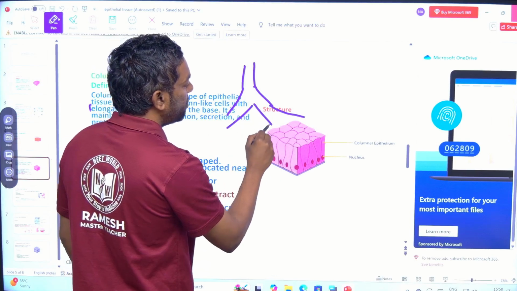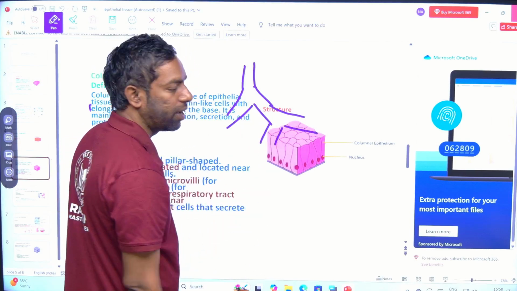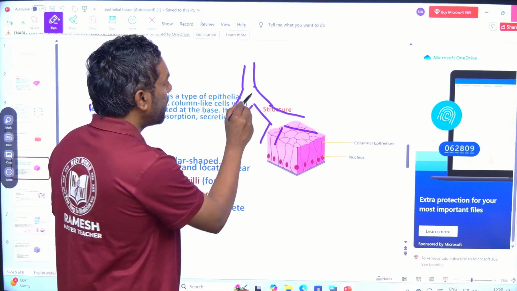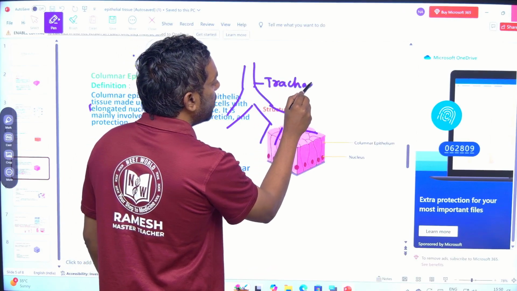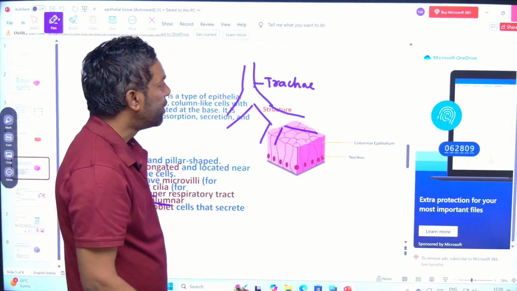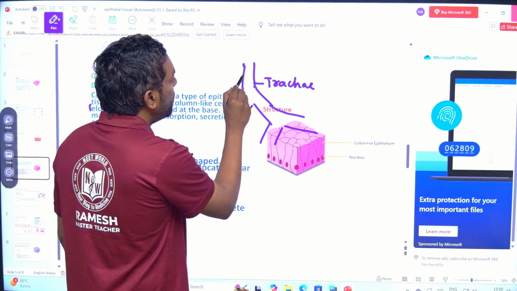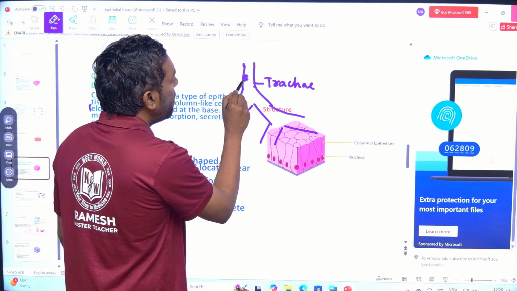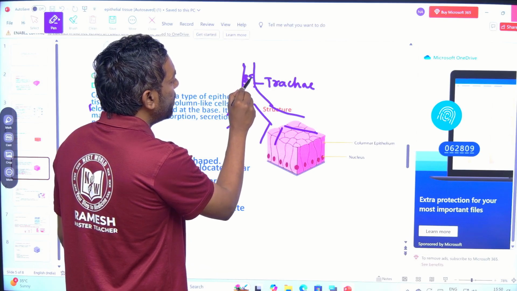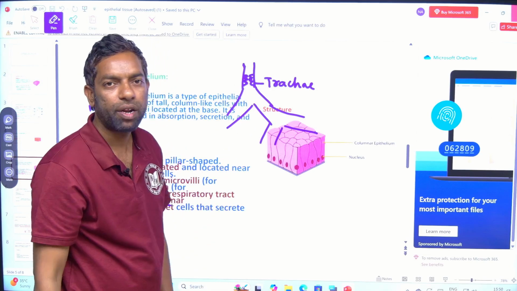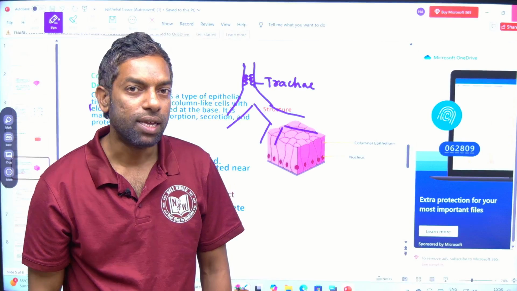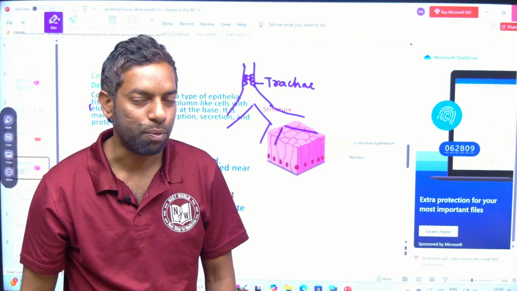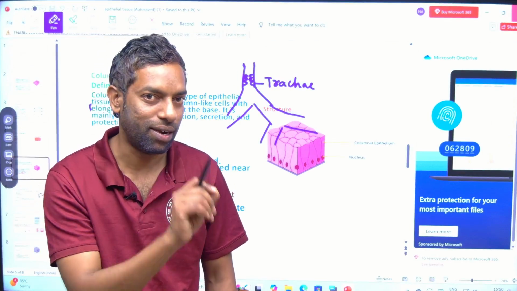This is the trachea. The trachea has columnar epithelial tissue at the trachea level, ciliated columnar epithelial tissue.